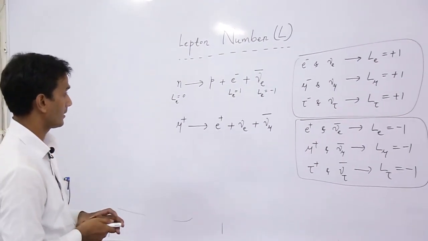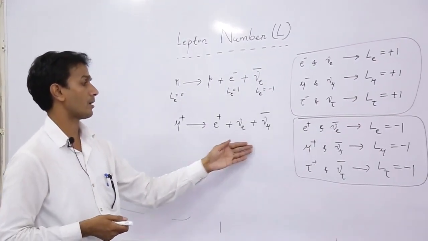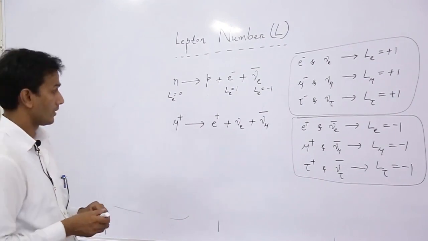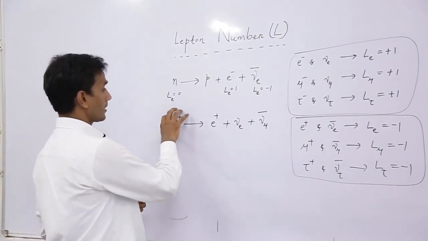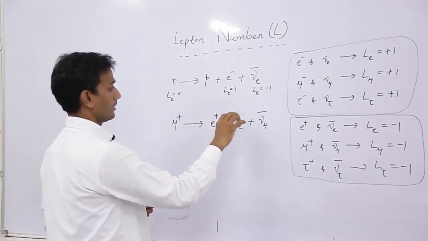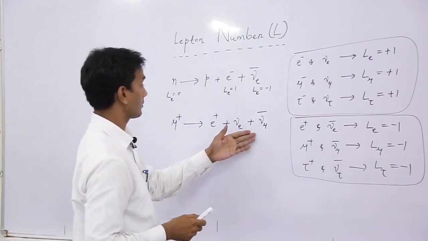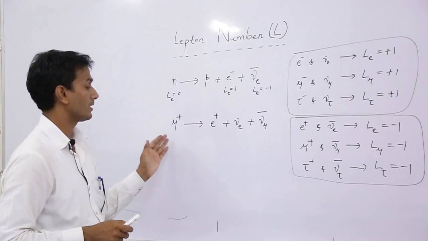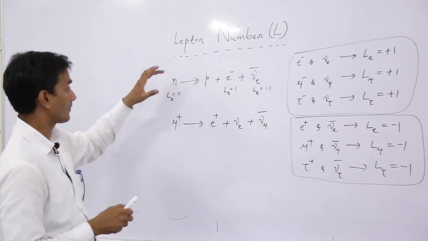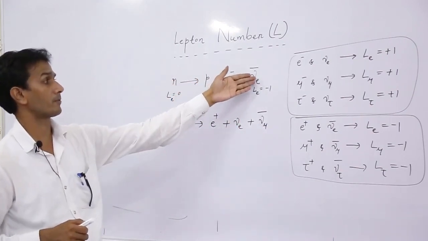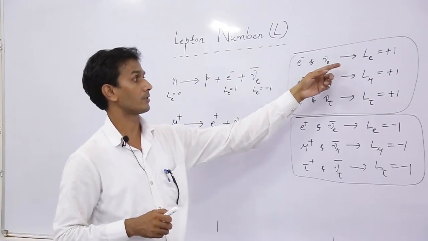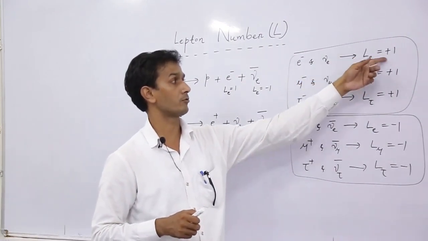Here we can test whether lepton number is conserved or not. Here there is mu plus, there is e plus, then nu e, nu mu bar. In this situation there is a mixed type of leptons. In the first example there is only one type of lepton, the electron and nu e, so the same symbol Le is used.